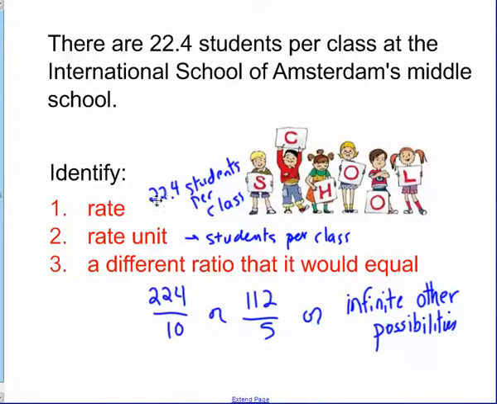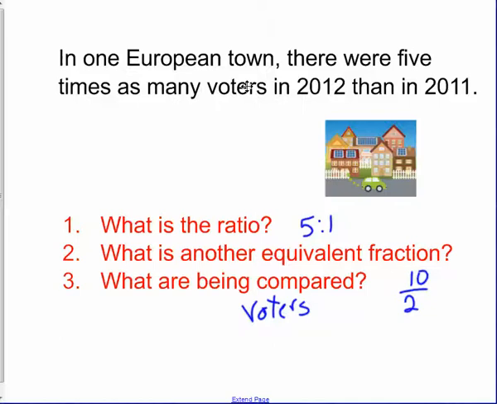Okay, the second showdown. The rate was 22.4 students per class. The unit was students per class. A different ratio that it could equal: you can multiply 22.4 over 1 each by 10, and you get 224 students per 10 classes, and then you can divide each of these by 2, and you could have 112 students for 5 classes, or an infinite amount of other possibilities. In a European town, there were 5 times as many voters in 2012 than 2011. The ratio was 5 to 1. Another easy equivalent ratio was 10 to 2, and what was being compared were the voters.